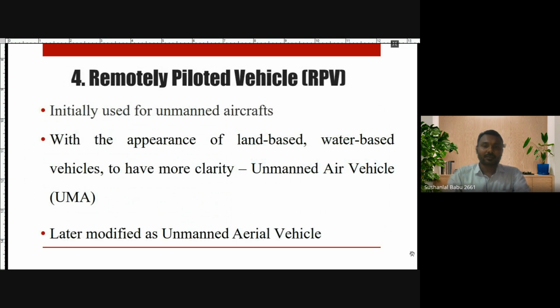Next is remotely piloted vehicle. Remotely piloted means we are piloting or controlling that vehicle from a remote area. But they changed the name to unmanned air vehicle, specifically unmanned air vehicle, because it is related to air, because it flies in the air, not land based or water based. There are machines which we can operate remotely on land and on water, so this is specifically in air. So we call it an unmanned air vehicle.